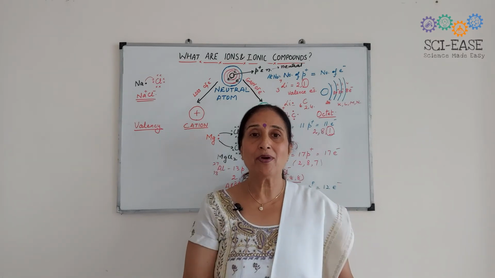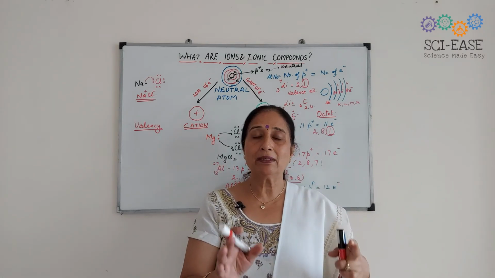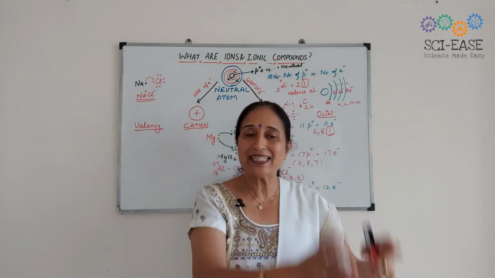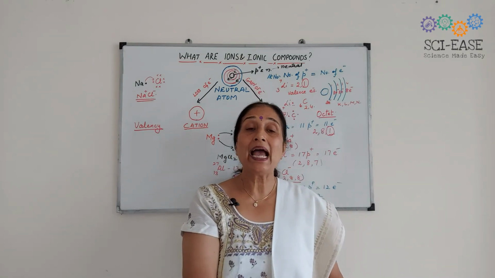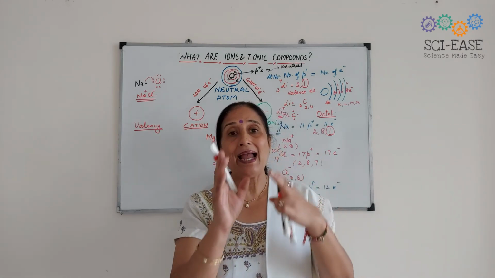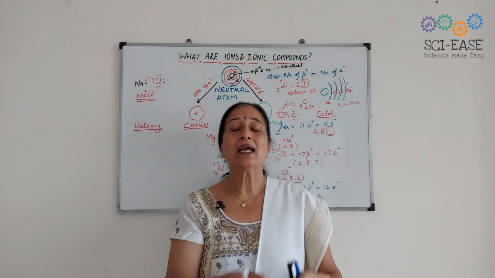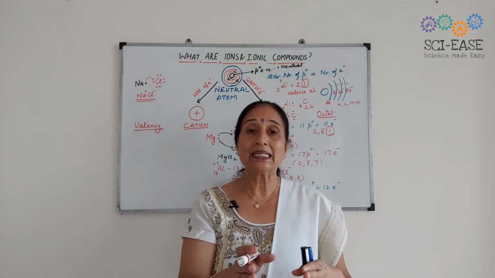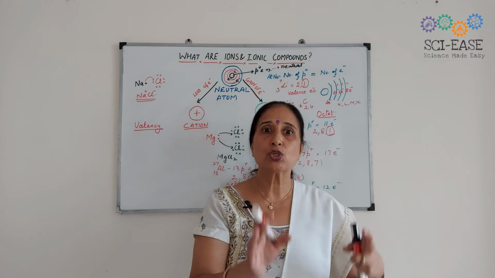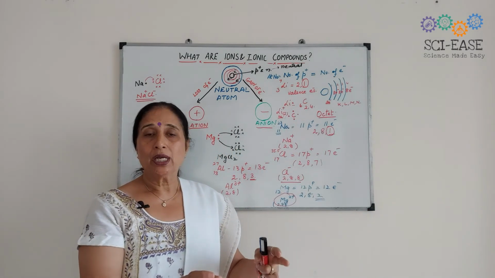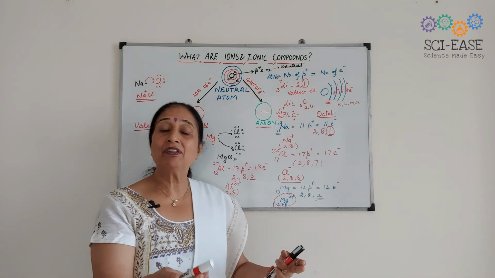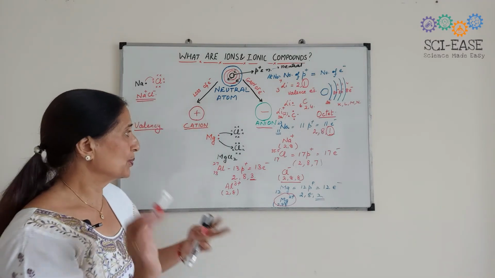There must be some table in your book. You have to memorize it. You can see the periodic table. The elements present in the first group have the valency of +1, and the elements present in group 2, that is the alkaline earth metals, magnesium, calcium, have the valency of +2.